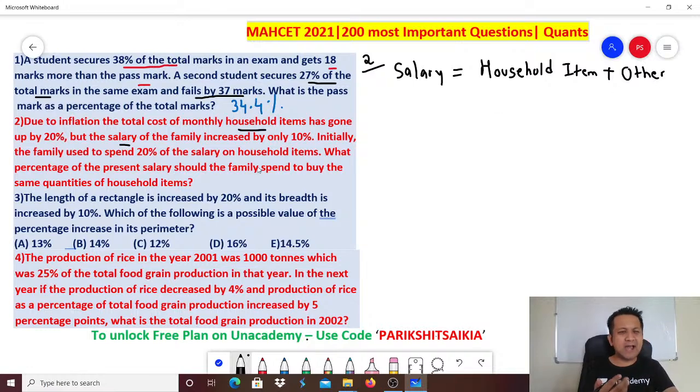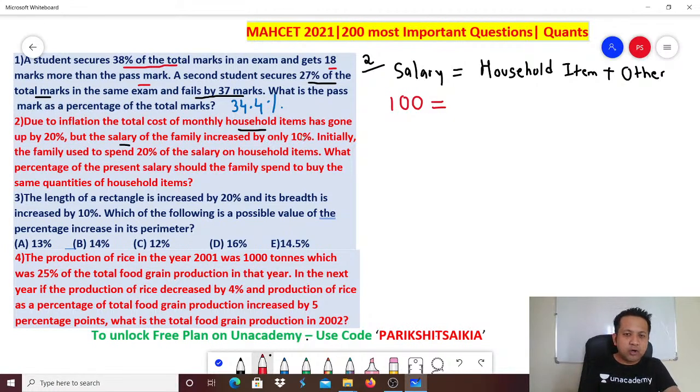Initially, how much is the salary? Nothing is given to you. No numbers are given to you. You should feel happy. Why? Because you can assume any number you want. But I would always say the easiest number to assume is 100. So let's take the salary to be 100. I'm taking 100 because 100 is easy to calculate.